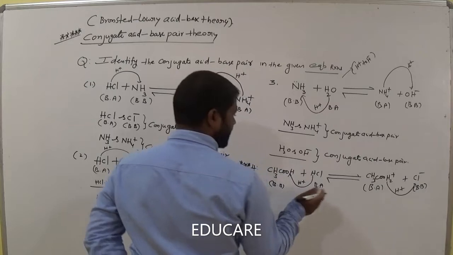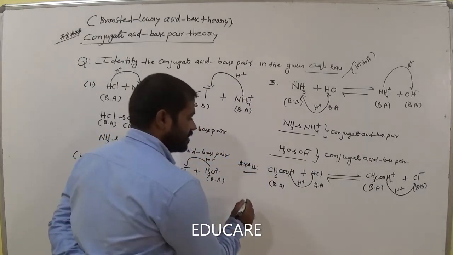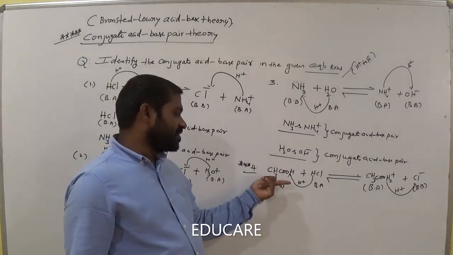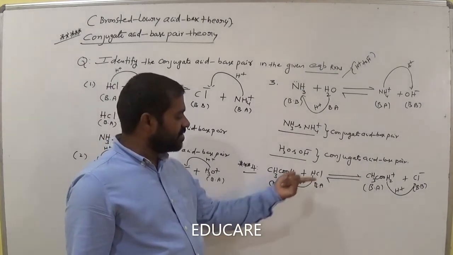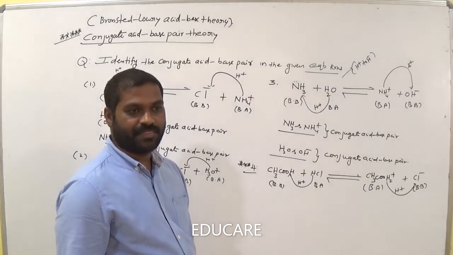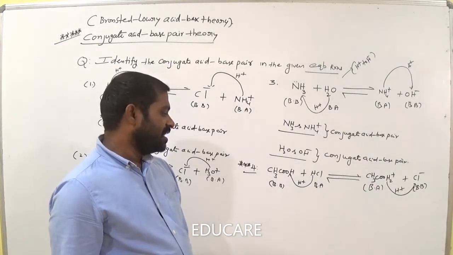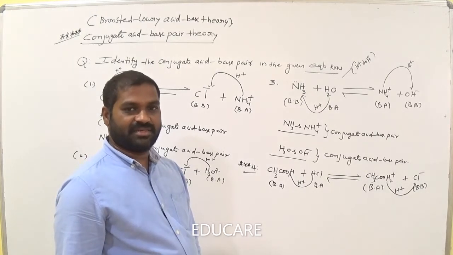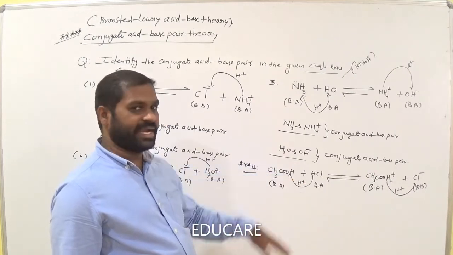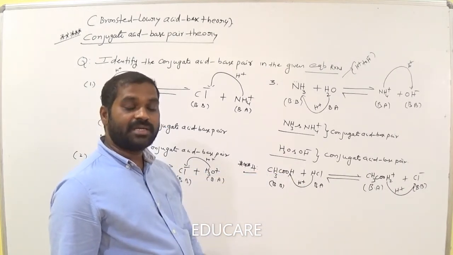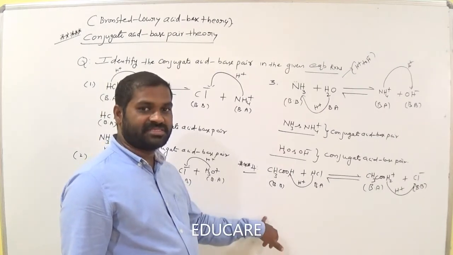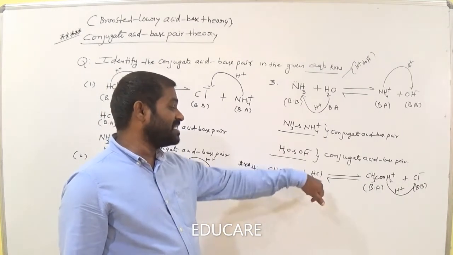So now write the conjugate acid-base pair here. One thing you remember: here this one is acetic acid, this one is HCl. Generally HCl is a strong acid, where acetic acid is a weak acid. Both are acids. Now both are present on the same side. In that particular case, the weak component is considered the base with respect to HCl.